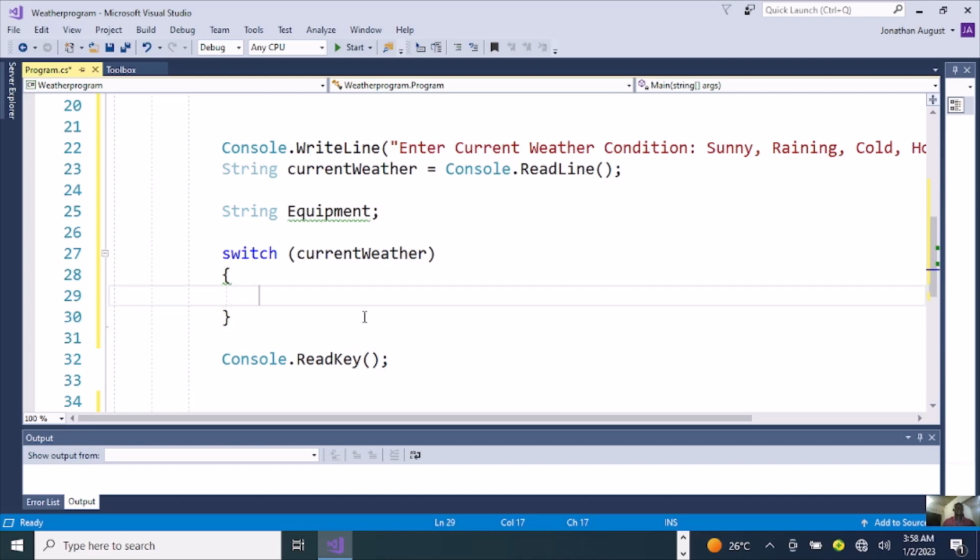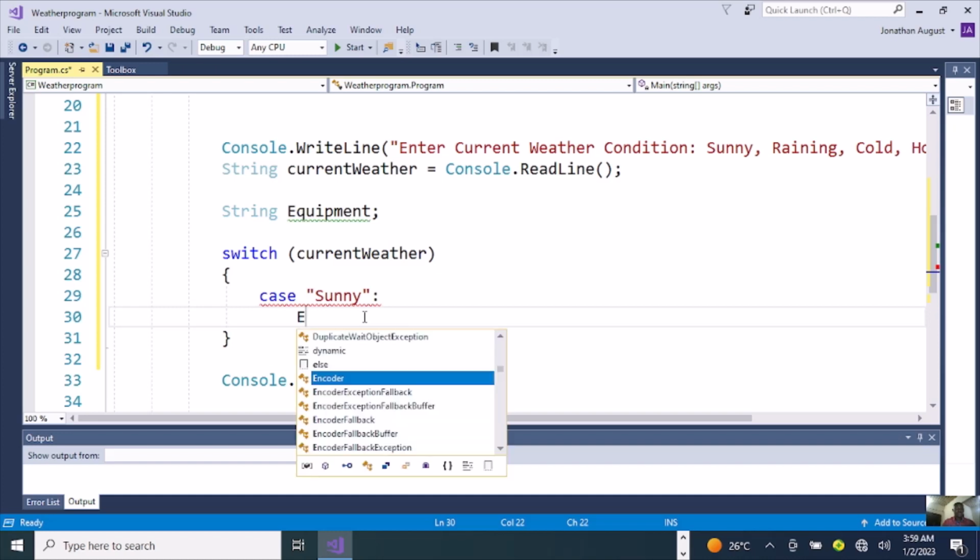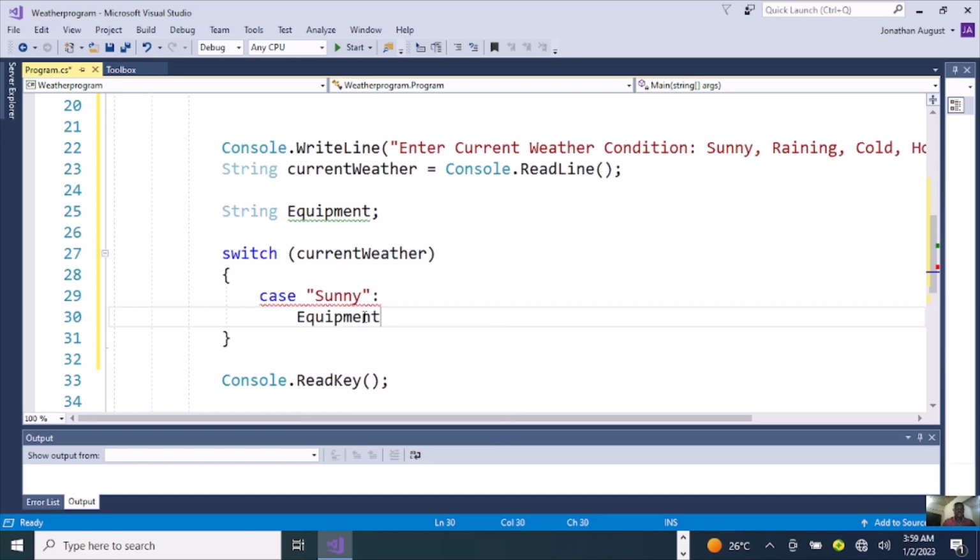Then inside our curly braces, we start to name our case. So our first case here should be in string, which is sunny. That's our first case. Then at the end of it, add a colon. Then enter. Then add the equipment you want, which is equals to.